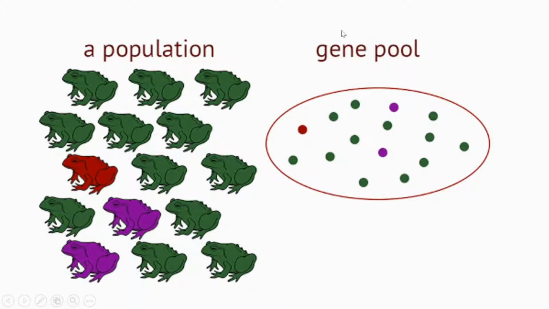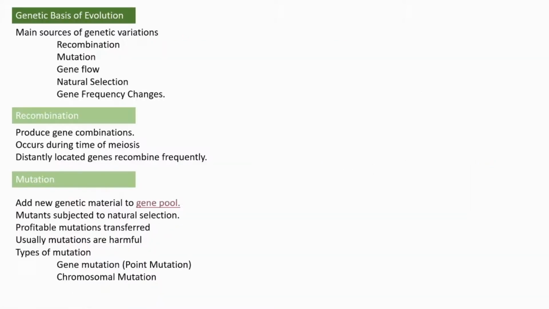Correspondingly, their representative genes, if taken together, will constitute the gene pool of this population. Understand? A population is there, and if we take each gene representing each individual of that population, then that collection is called a gene pool.